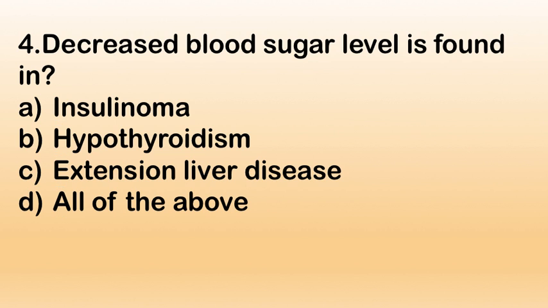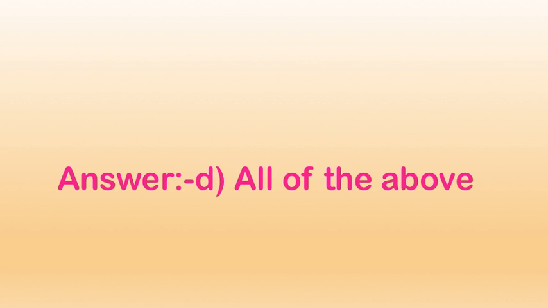Next question. Decreased blood sugar level is found in: A. Insulinoma, B. Hypothyroidism, C. Extensive liver disease and D. All of the above. Right answer is D. All of the above.